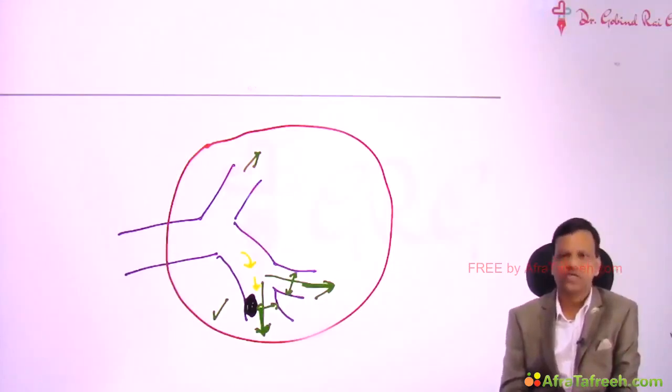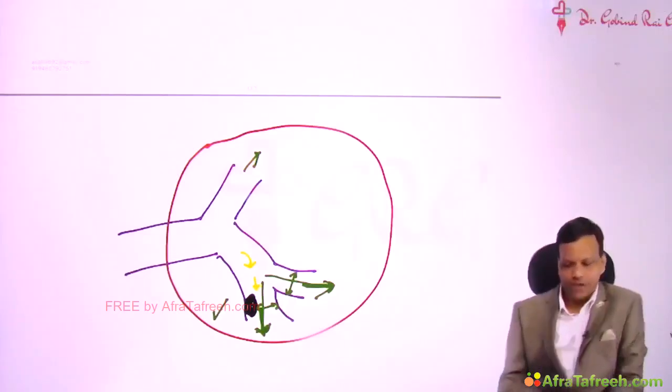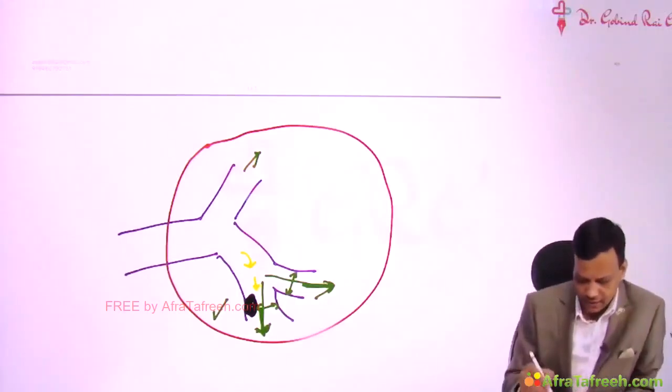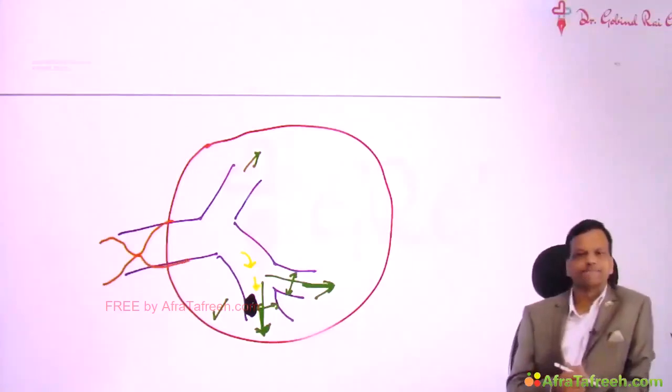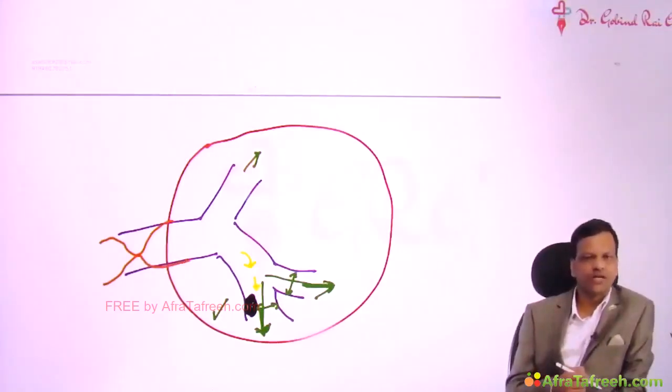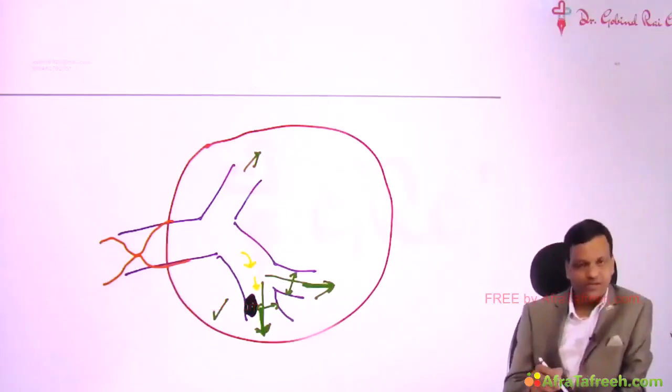So most of the drugs which are used in classical angina are used to decrease the work of the heart. On the other hand, in variant angina, the main pathogenesis is that it occurs due to vasoconstriction or spasm of the main coronary artery. Spasm of the main coronary artery. That's why the term is vasospastic angina. So when there is spasm, that means no blood can come in this area. So when no blood can come, no work can be done. So that means in variant angina, we have to dilate the coronary artery because no blood is coming.